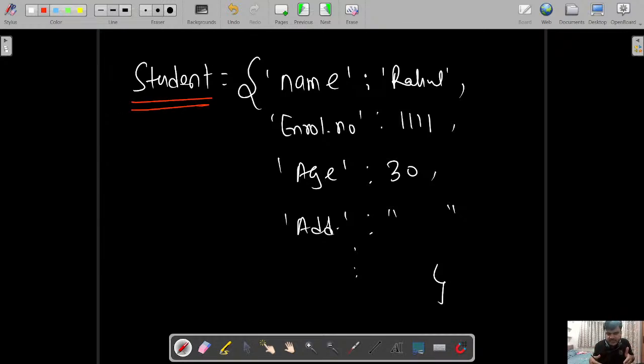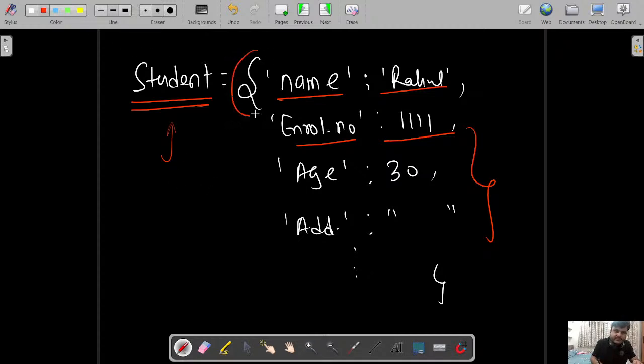You can use this Python dictionary concept for executing backend operations. If you want to store a database, let's say a student database or employee database, you can use this concept. Python dictionaries are helpful when you want to store multiple data items that may or may not be of the same nature. The database of a student may have name, which is a string, enrollment number, a numerical value, percentage, which can be floating point, and address, a string. If the information can be in multiple data types and of any length, you can use a Python dictionary, which is written using curly brackets.